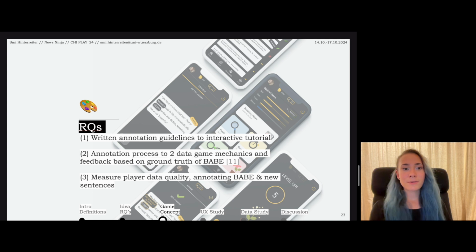So, to answer the third research question, we measured the data quality of the game by re-annotating BAPE sentences and also by adding new sentences.